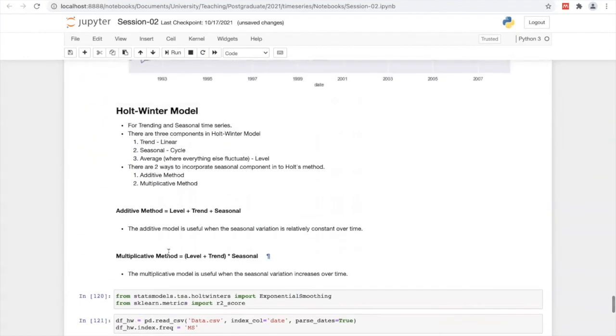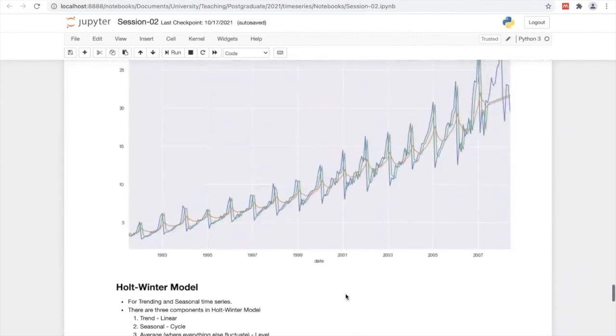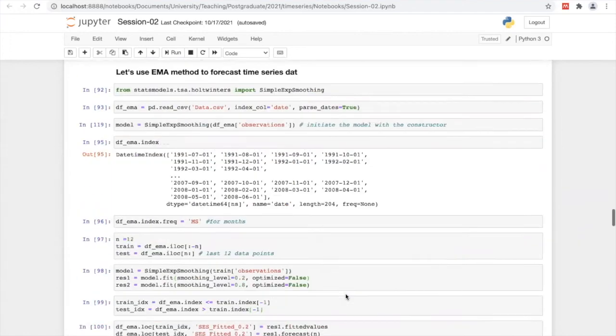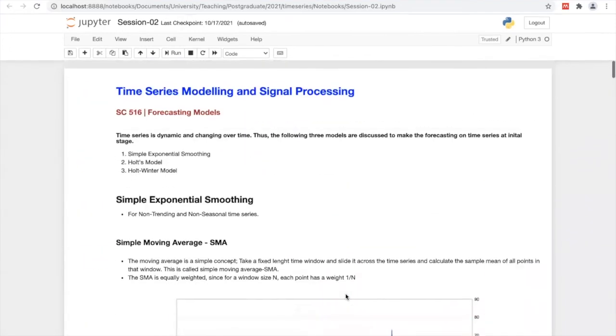So anyhow, you can think of that. Then let's summarize the things that we have discussed in today's lecture. First, what we have discussed is forecasting models. I said that there are ways of forecasting with respect to time series analysis.